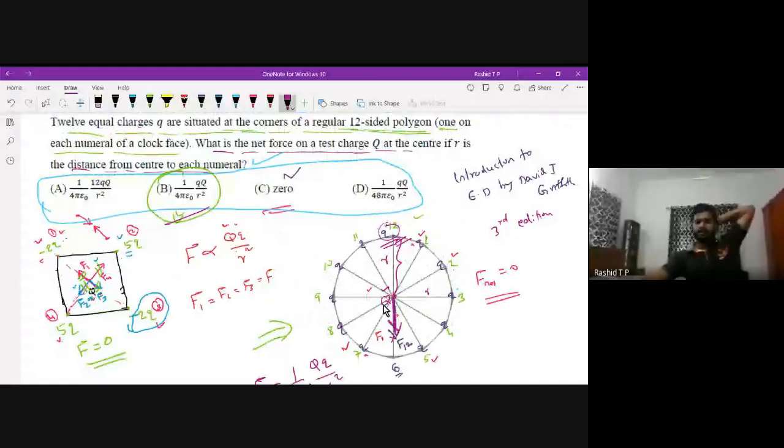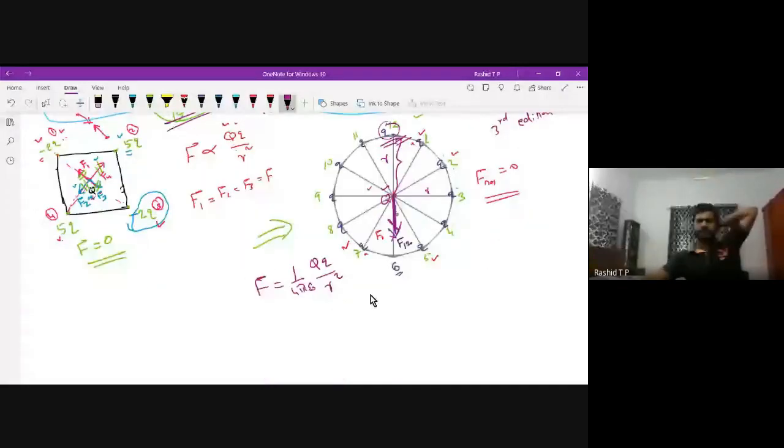This is a different kind of question that has been asked in various examinations on Coulomb force. Hope this is clear. Now let us move to the next question.